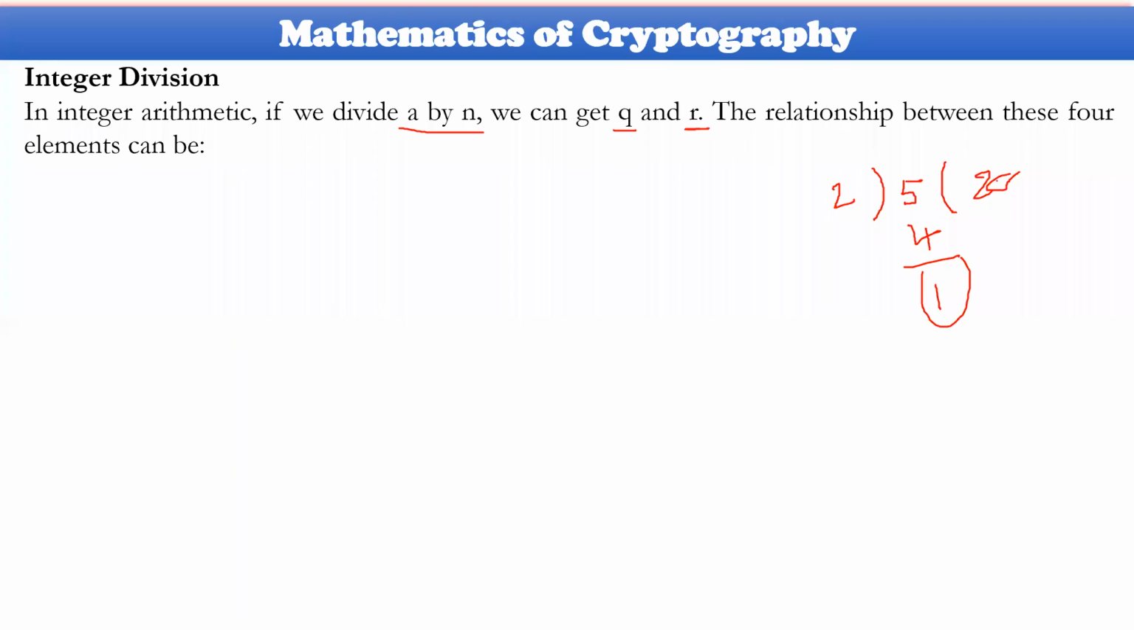So as far as division is concerned in terms of integers, there is no decimal place, so we take this particular kind of operation here, and the relation will be like this: A will be equal to Q into N plus R.